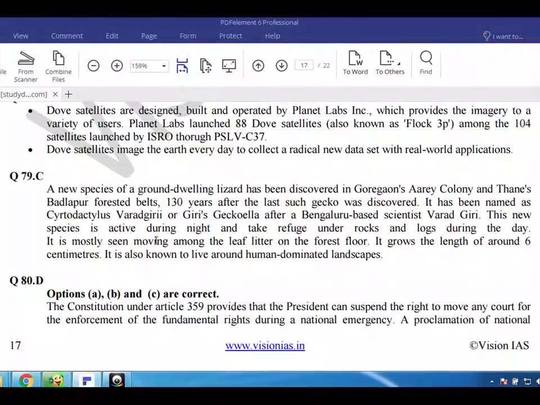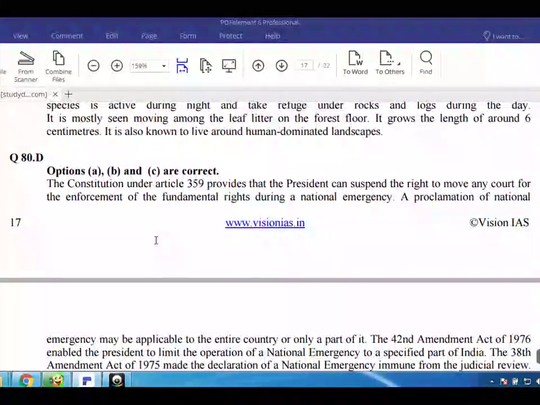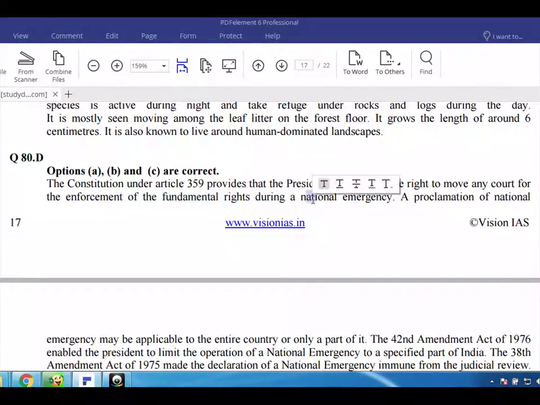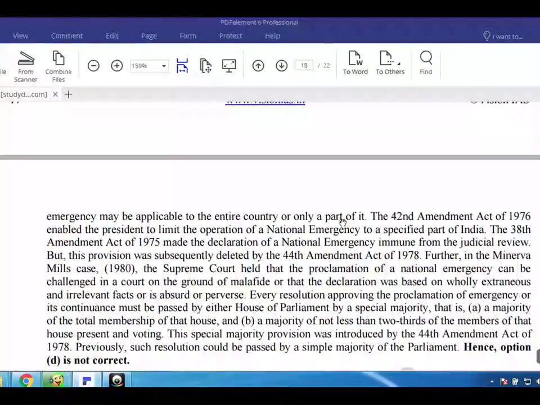Q80. B. Options A, B, and C are correct. The Constitution under Article 359 provides that the President can suspend the right to move any court for the enforcement of the fundamental rights during a national emergency. The Proclamation of National Emergency may be applicable to the entire country or only a part of it.